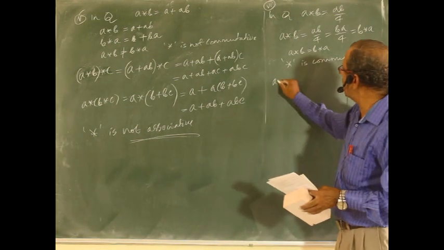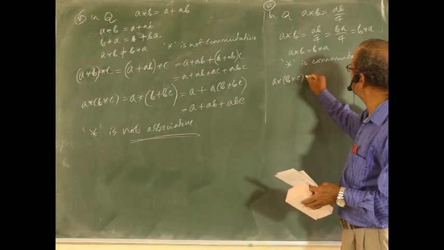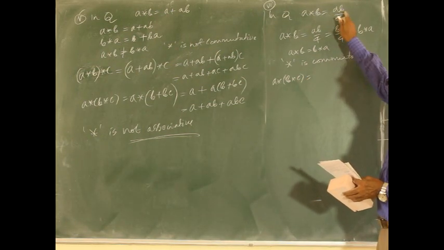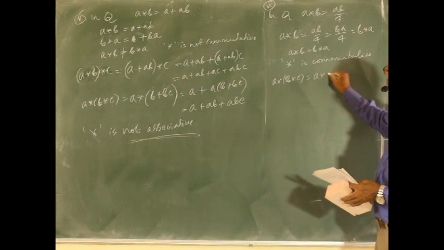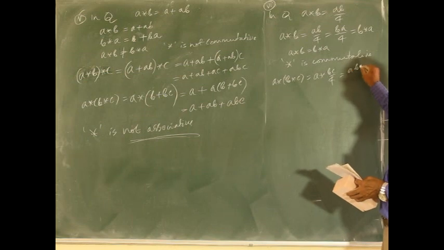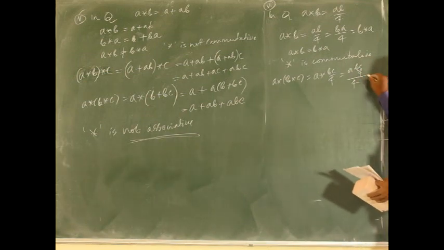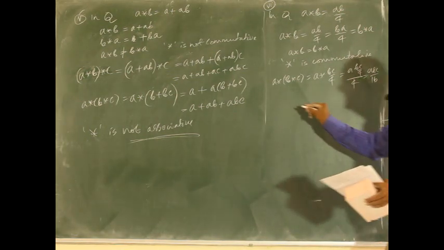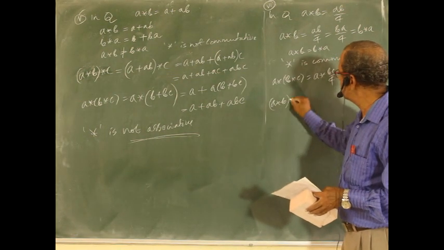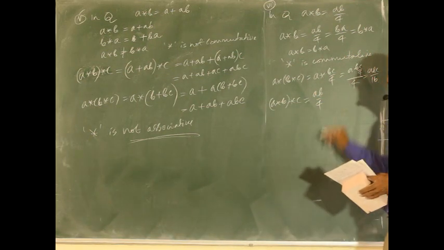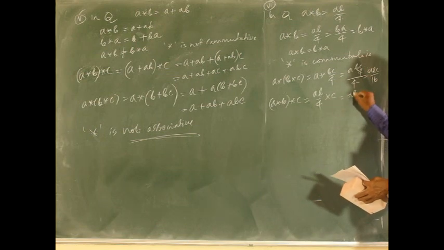Associative. (A star B) star C equal to product by 4, then times C by 4. Again product by 4 by 4, or it is ABC by 16. A star (B star C) equal to A star BC by 4, or ABC by 4 by 4.